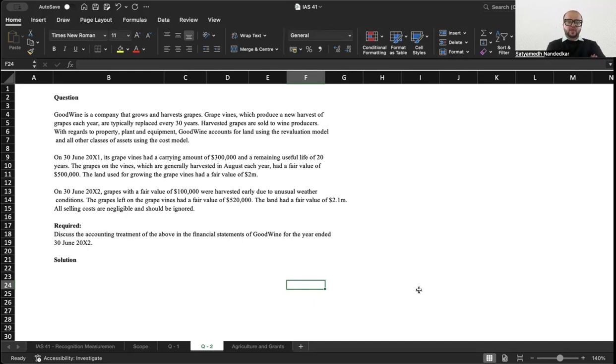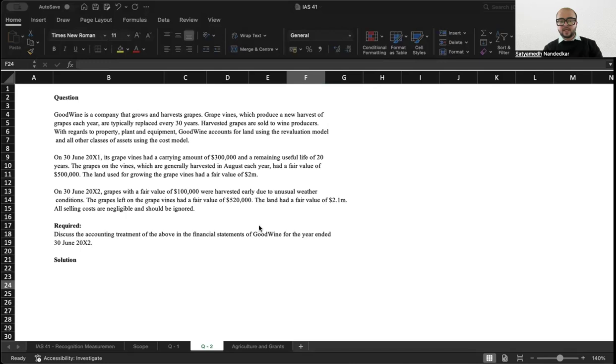On 30th June 2002, grapes with a fair value of 1 million were harvested early due to unusual weather conditions. The grapes left on the grapevines had a fair value of 5,20,000. The land had a fair value of 2.1 million. All selling costs are negligible and should be ignored. Discuss the accounting treatment of the above in the financial statements.